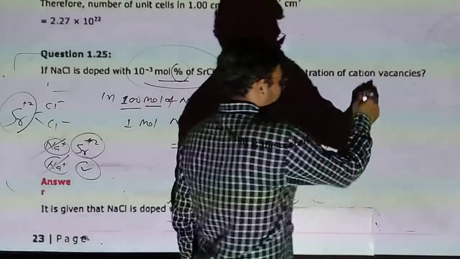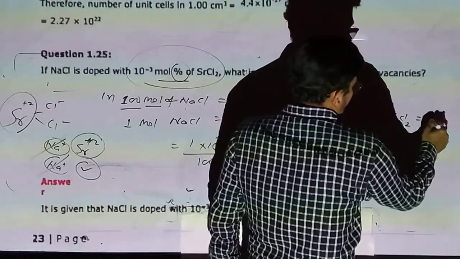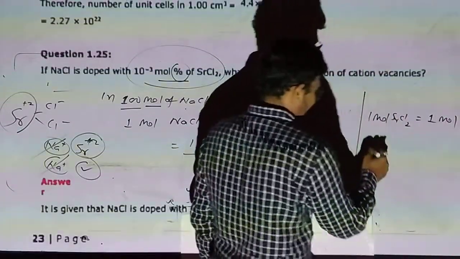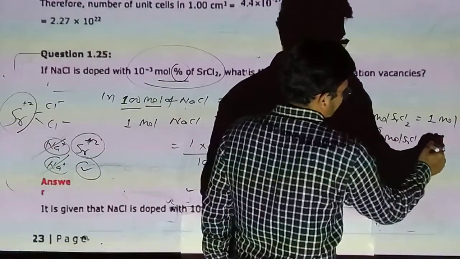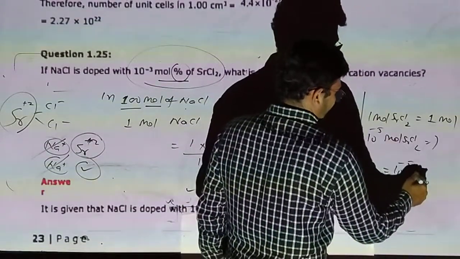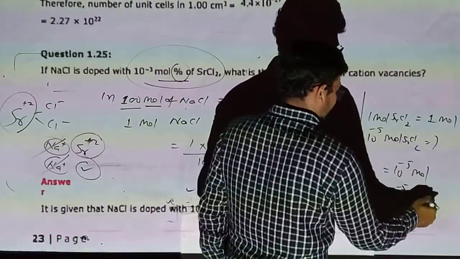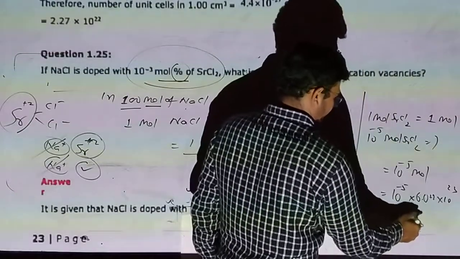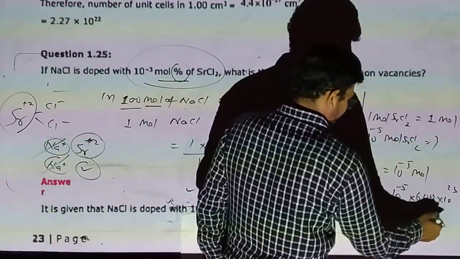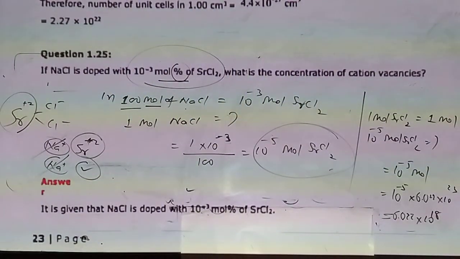So 1 mole strontium chloride gives 1 mole vacancy. So 10 raised to minus 5 mole vacancy, times Avogadro number, so 6.022 into 10 raised to 18 holes occur.